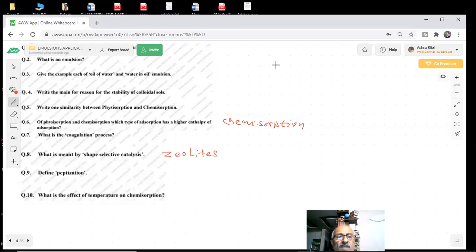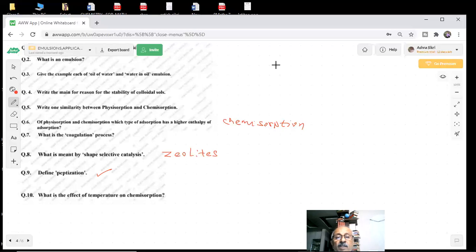Define peptization. You know what coagulation is and what peptization is. Very important. Coagulation means precipitate formation. Peptization means breaking of the precipitate. How you break it, I told you different ways. Peptization, a very important question for papers.